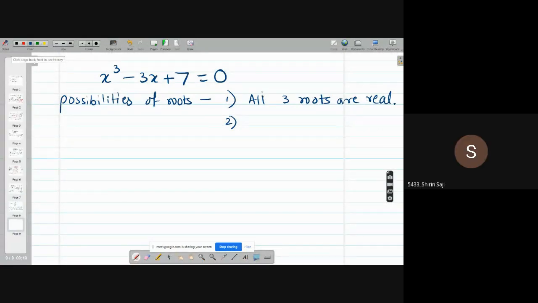What I am asking you, I told you that if at all there are complex roots, they always appear in pairs. So if the roots are not real, how many roots can be complex? There are 3 roots because this is a cubic polynomial. Degree of polynomial is 3, so it has 3 roots.